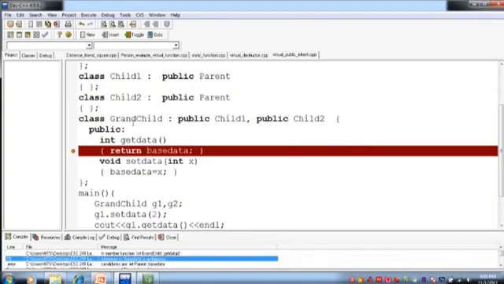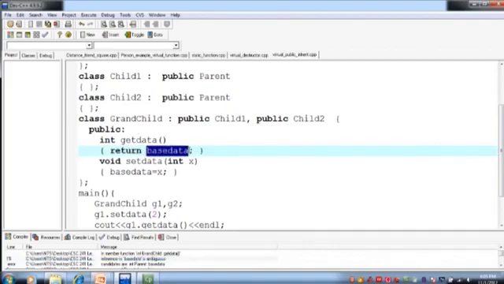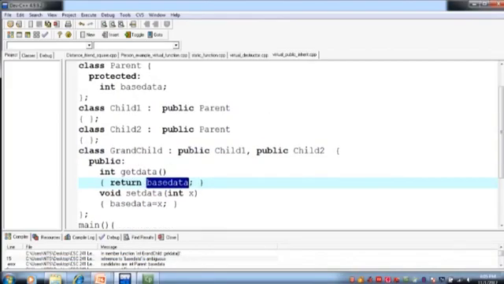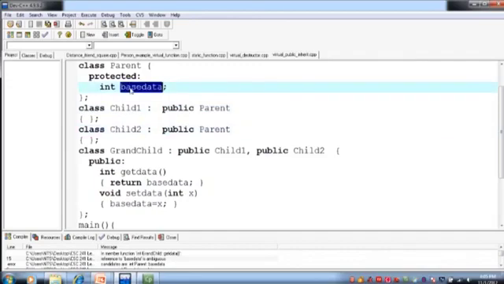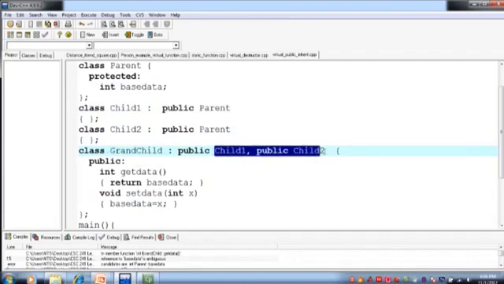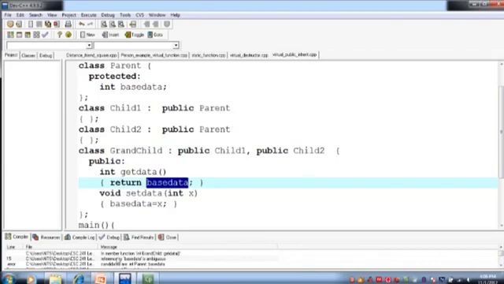Why? So in the grandchild class we are going to access base data, that is the data member of a parent class, but the problem is that grandchild class is not inherited from the parent class directly. It uses multiple inheritance, okay? So it is inherited from child 1 as well as from child 2. And child 1 and child 2 are inherited from the parent class. Now child 1 has its own copy of the base data, child 2 has its own copy of the base data. And if the grandchild that is inherited from child 1 and child 2 tries to access base data, it gives an error that reference to the base data is ambiguous.